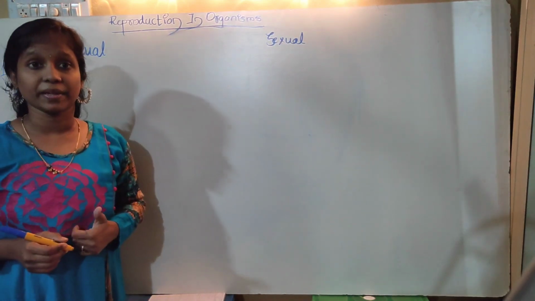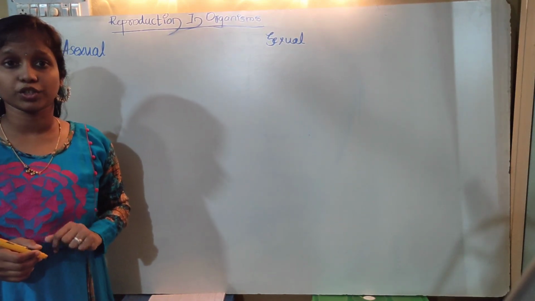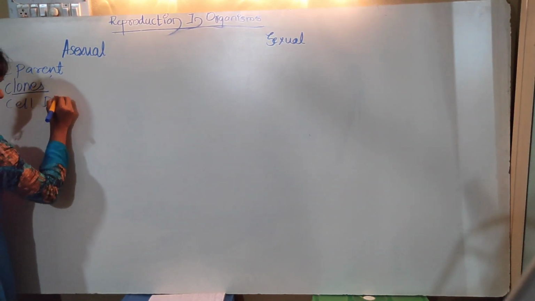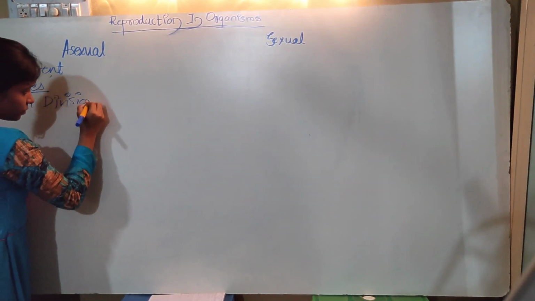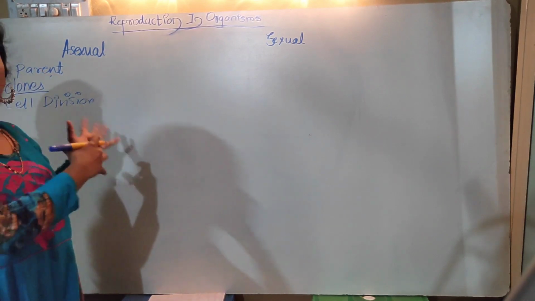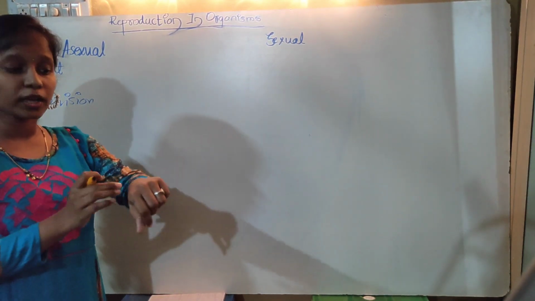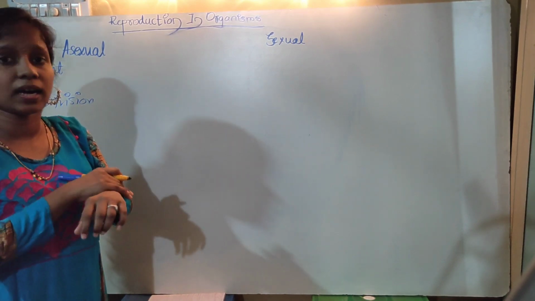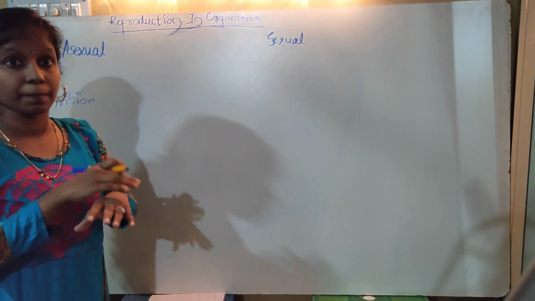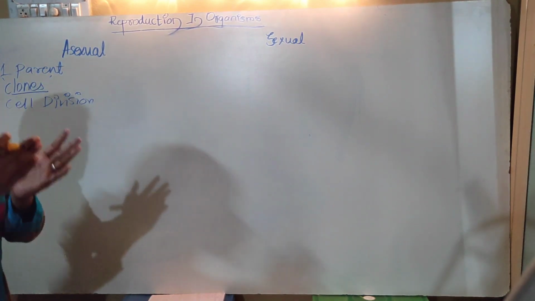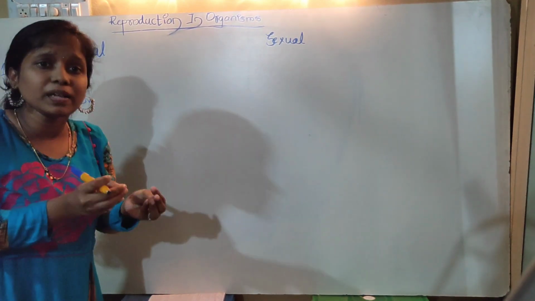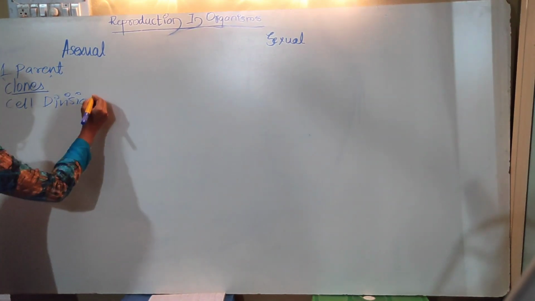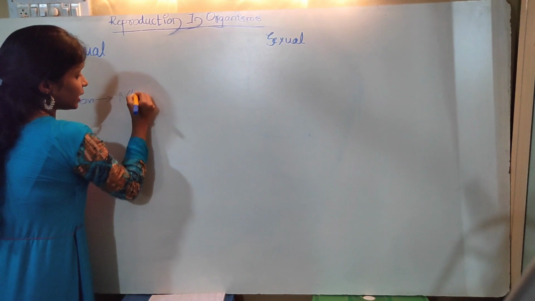In asexual reproduction, the mode of division is cell division. Cell division itself is the mode of reproduction. In our case, what happens? We get some kind of hurt, and later this hurt is healed by cell division. But here, such a small, primitive, simple thing called cell division serves as a mode of reproduction. Cell division, specifically mitosis.